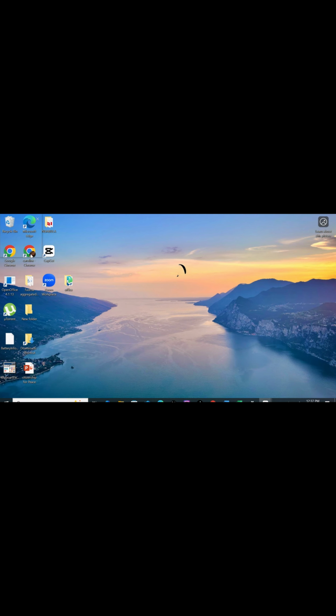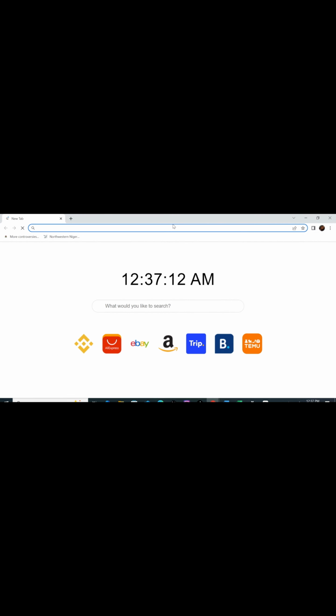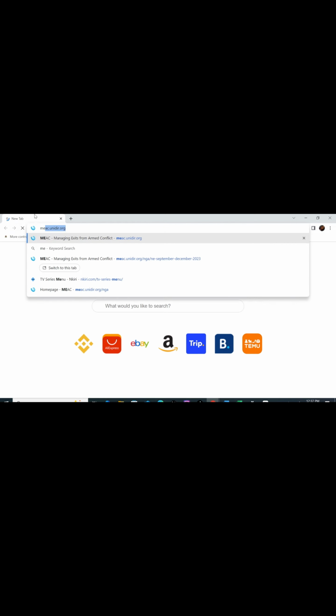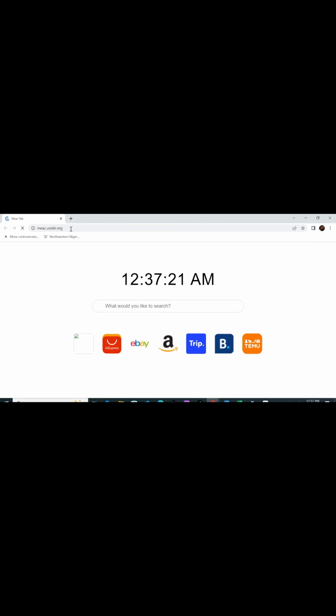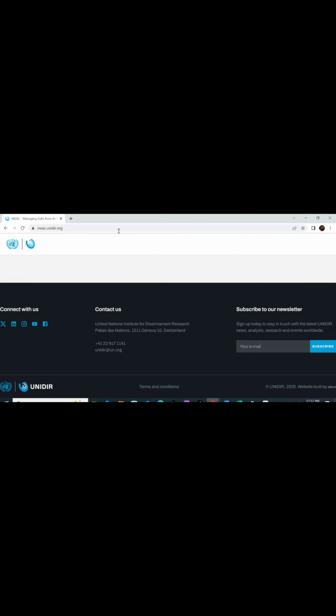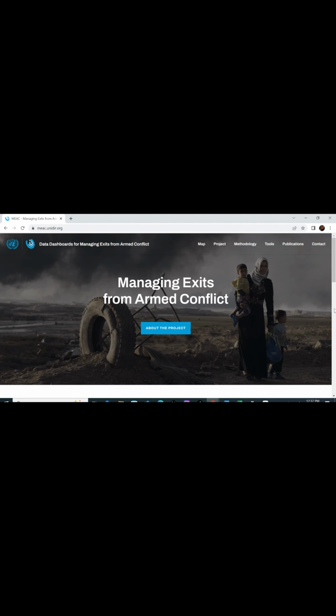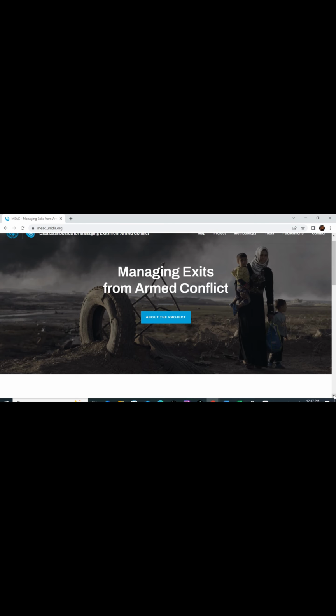So you go to your preferred browser, and then you go to the website. You type MEAC. You can see the website there, and then you click on it for the website to open. So yeah, this is the website. There's a background. I'll just show you what it looks like. It's Managing Exits from Armed Conflict.